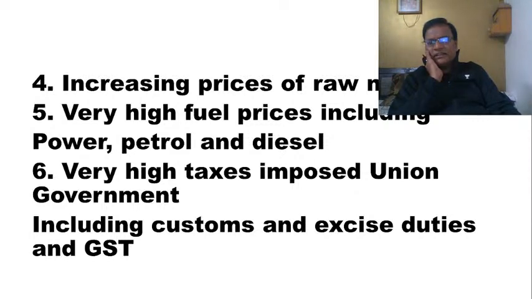When the prices of raw material go up, then automatically the cost of production also will go up. When the cost of production goes up, then automatically the output prices also will go up. When the output prices go up, it will result in your goods becoming less competitive in the international market. And this is exactly what is happening with India also.